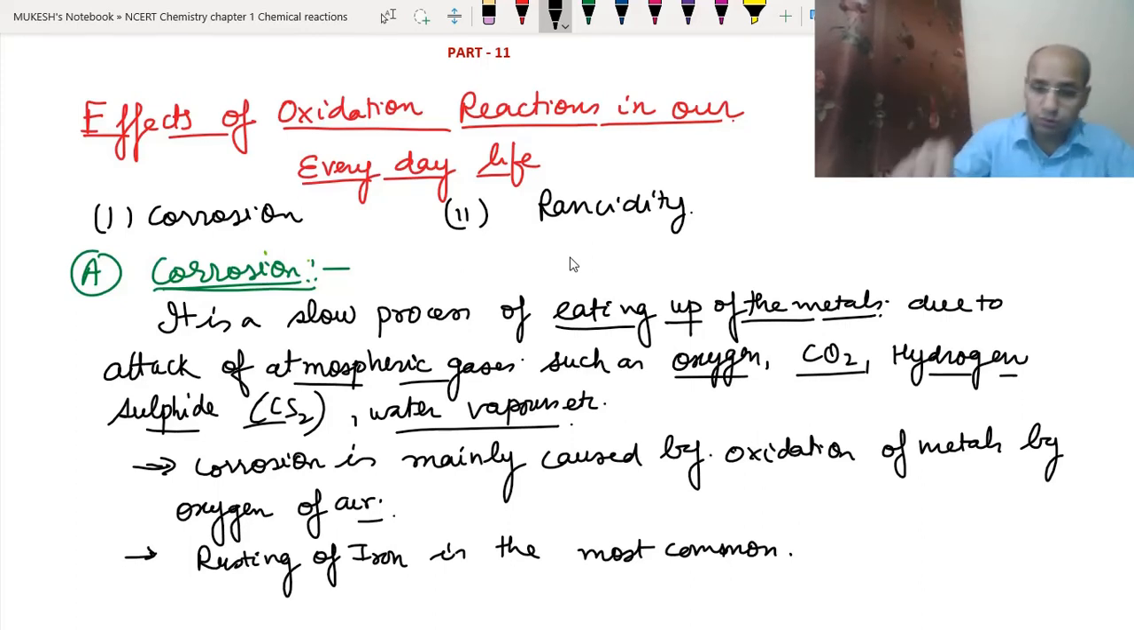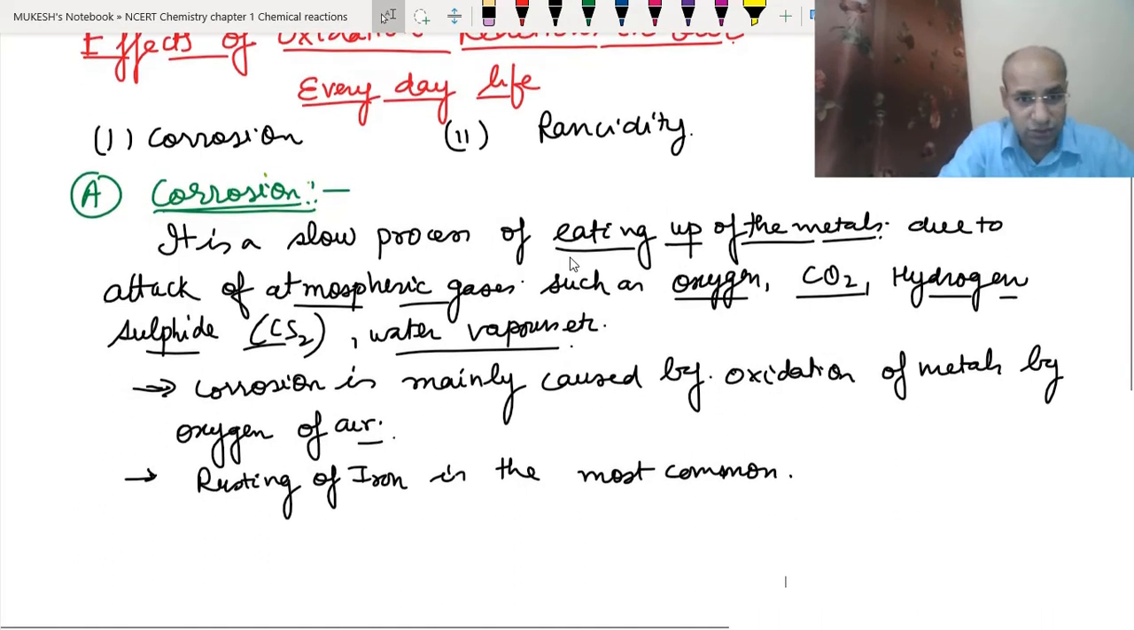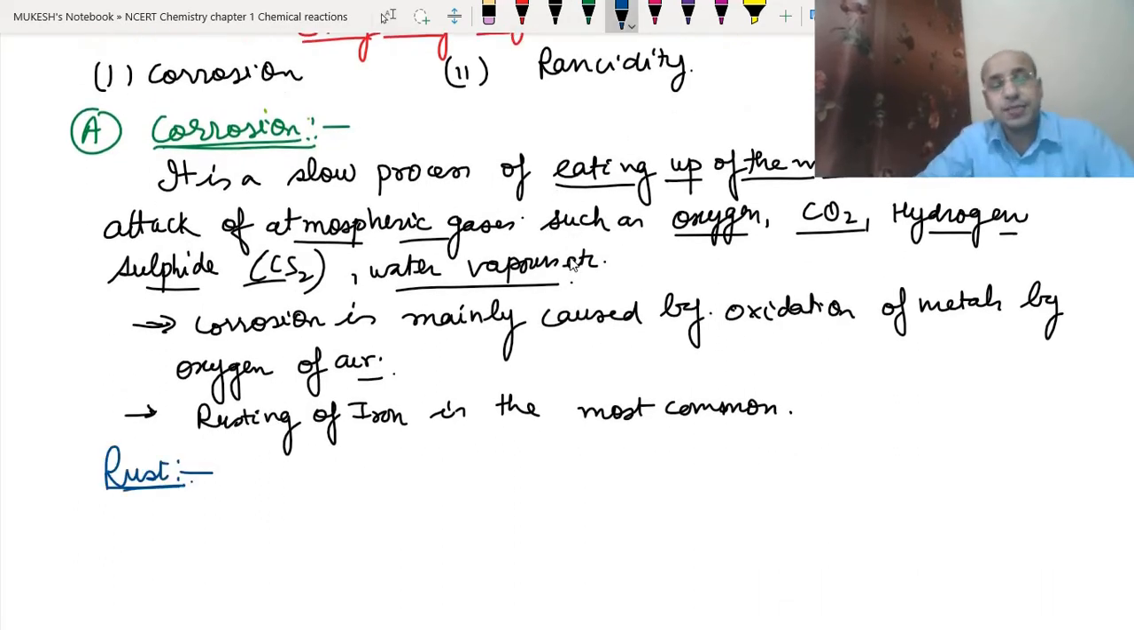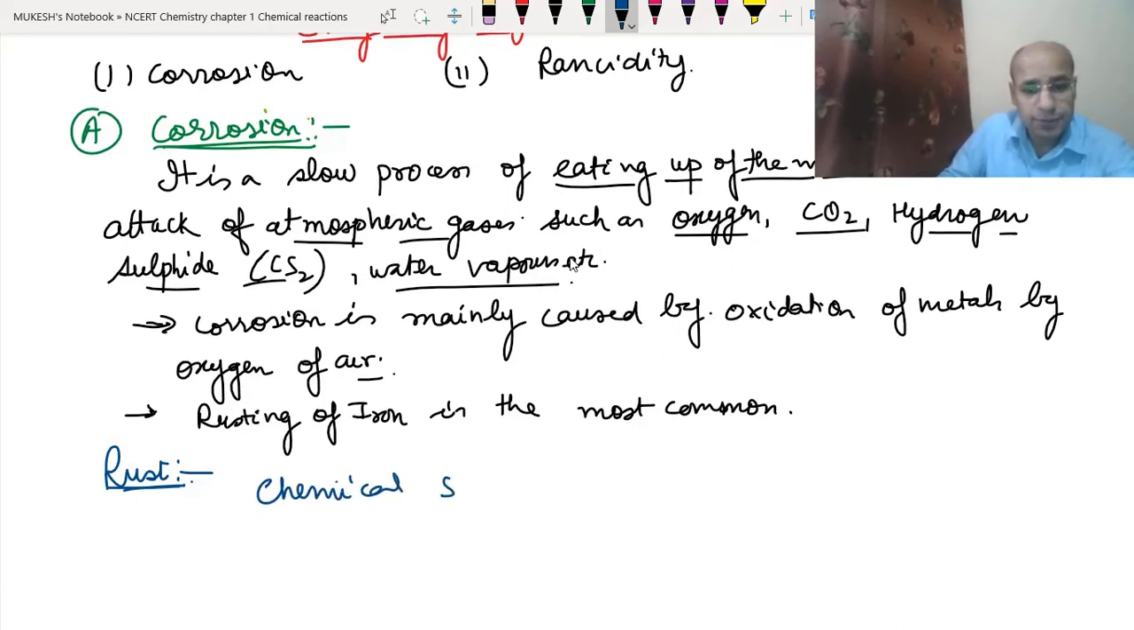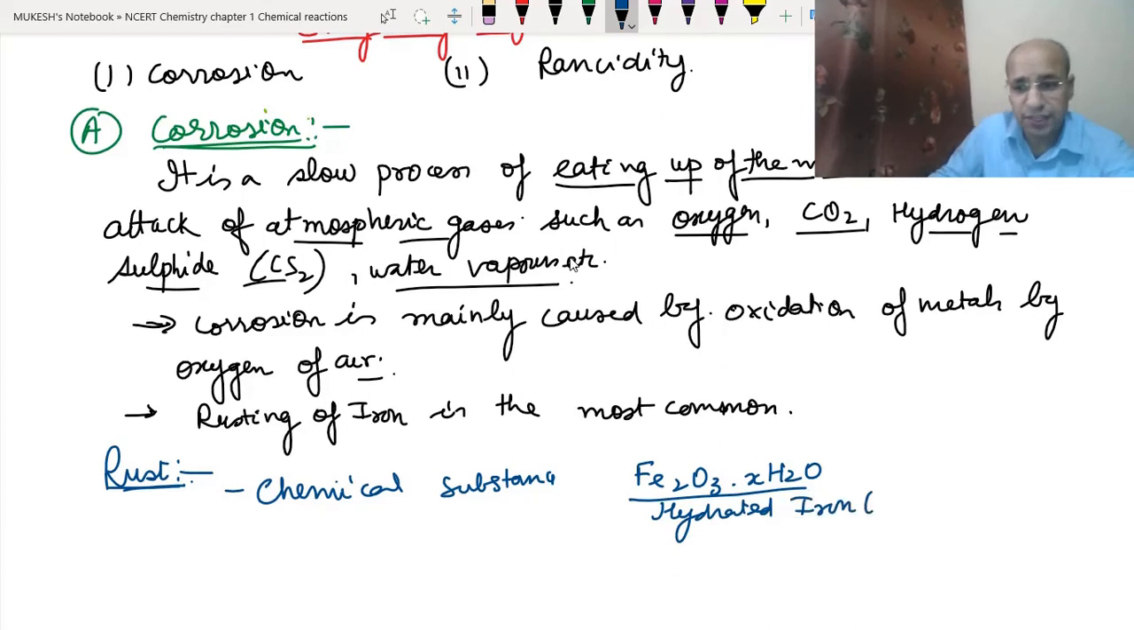Now comes what is rust. So what is rust? Basically, it is a chemical substance. Its formula is Fe2O3.xH2O. We call this hydrated iron oxide. Here the valency of iron 3 is used, so we will write iron 3 oxide.